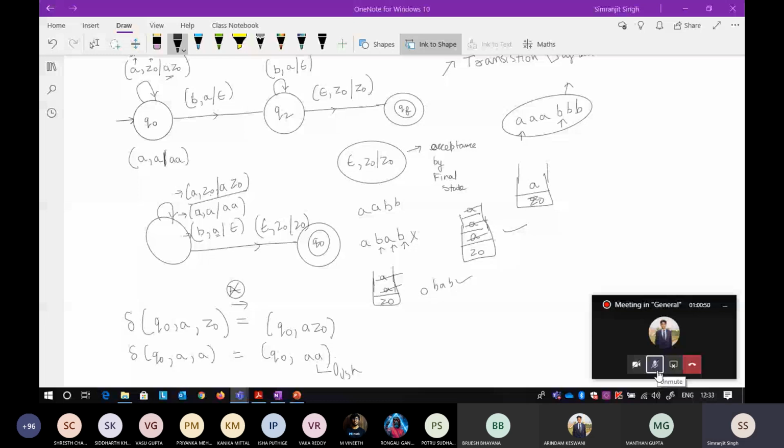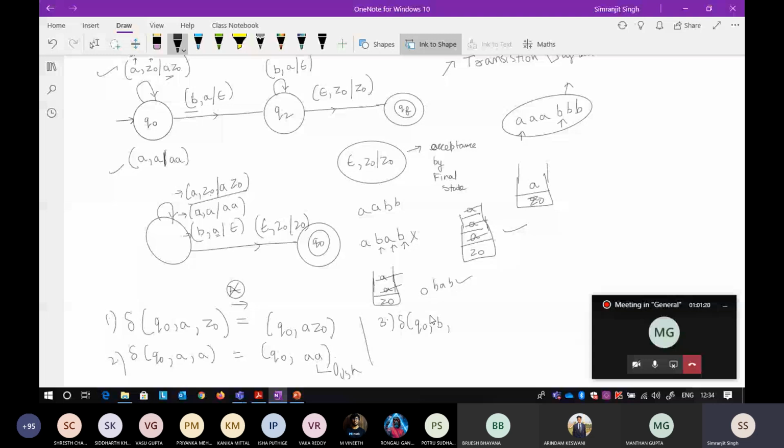Okay, sorry for that. Now these two notations are already defined here. Now move on to the third one, this one. This is your first one, this is your second one, and that is your third one. When you are at state Q node, this is again the transition symbol. When you are at Q node state and you get an input of B, and at the top of the stack, what is it? The top of the stack is A.